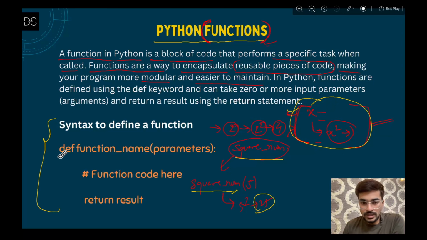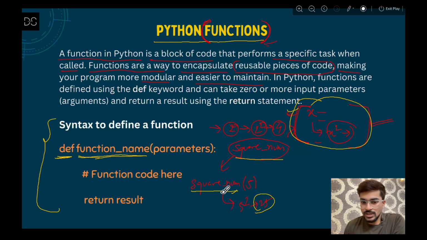So first of all you have to give a keyword that is called def. def is actually a short form of definition, so you are actually defining a function, na? That is why you are giving the short name def. Now here you give the function name, like square num, which I was calling now, that you have defined. You can give any function name based on your choice, but make sure that name actually makes some sense.